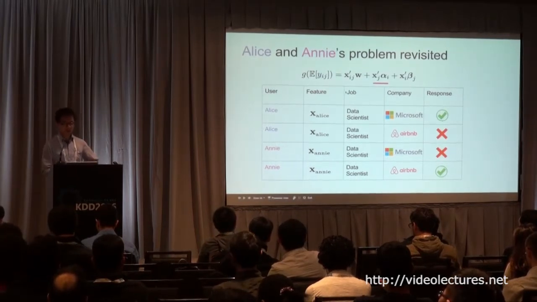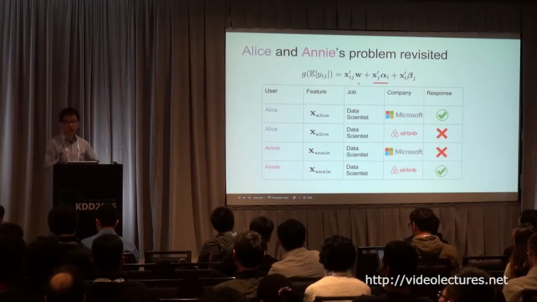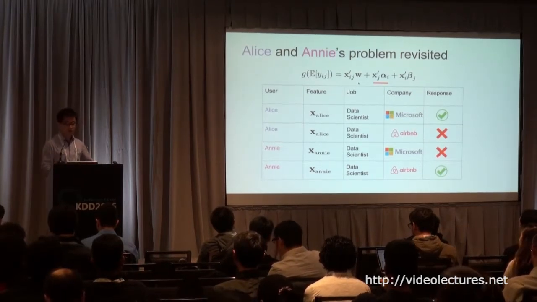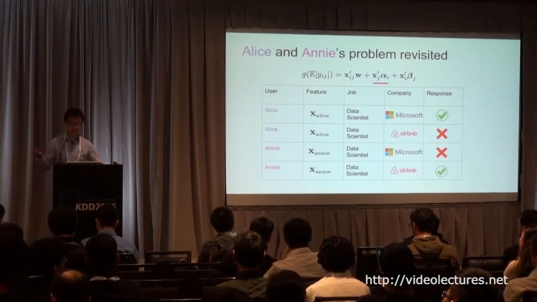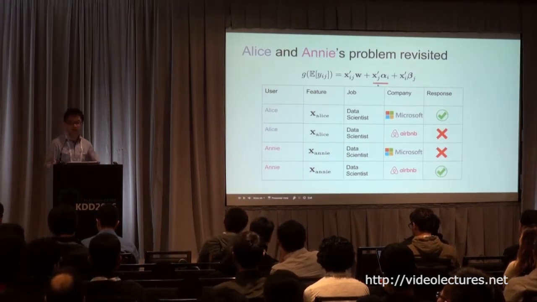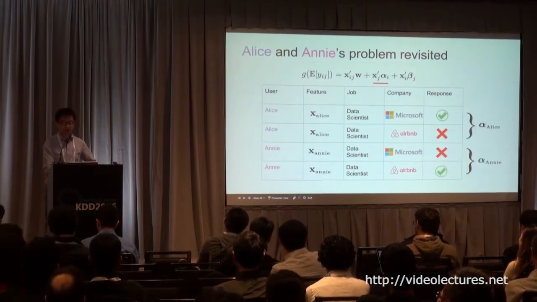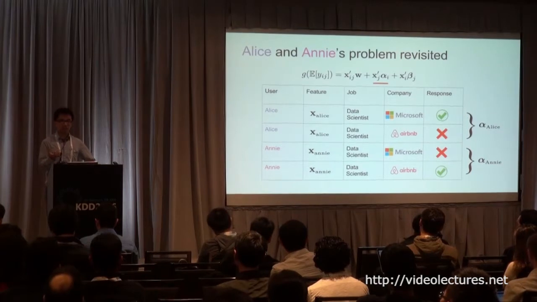In this particular case, previously, since we only had a GLM model, which is governed by a single global parameter W, W may be, like we discussed earlier, maybe 0, because there's not much there. The data just cannot capture the pattern. But now, since we have a per-member model, we will have a coefficient specifically learned for Alice and a coefficient specifically learned for Annie.